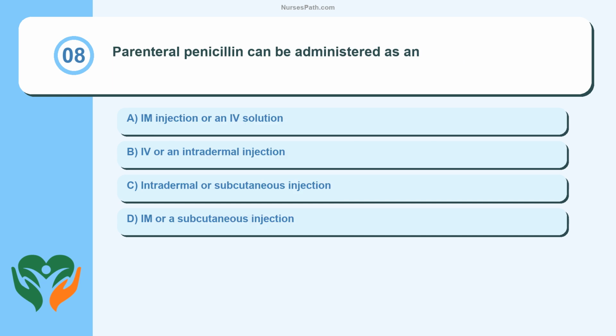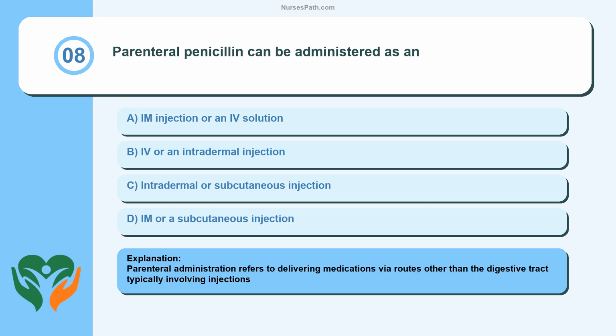Question 8. Parenteral penicillin can be administered as an IM injection or in an IV solution, IV or an intradermal injection, intradermal or subcutaneous injection, IM or a subcutaneous injection. Parenteral administration refers to delivering medications via routes other than the digestive tract, typically involving injections.